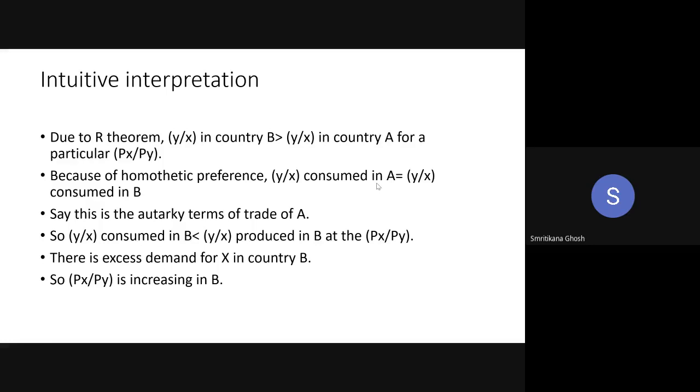So Y by X consumed in A is equal to Y by X consumed in B. But Y by X produced in B is greater than Y by X produced in country A. So do you get my point? In production, there is inequality. But in consumption, there is no inequality because of this assumption of homothetic preference.